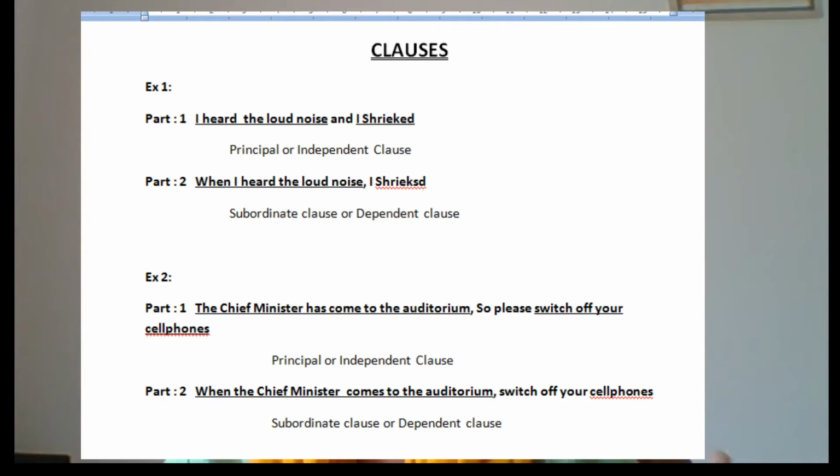These sentences make sense in themselves. Whereas when the chief minister comes to the auditorium, it is incomplete. It depends on the other part of the sentence, that is, switch off your cell phones, the main clause. This is called subordinate. This is an example of a subordinate clause.